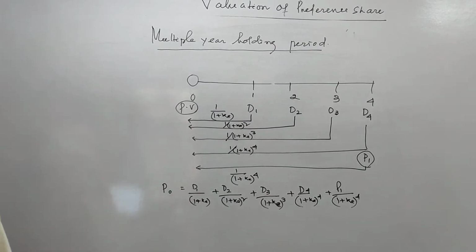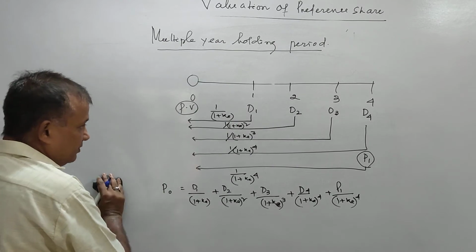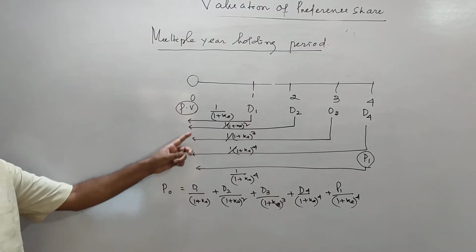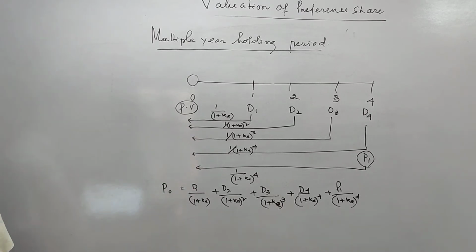So with this fundamental, let us come out with a concept problem. Please, you can note it down. This is the concept behind this formula which we have developed.